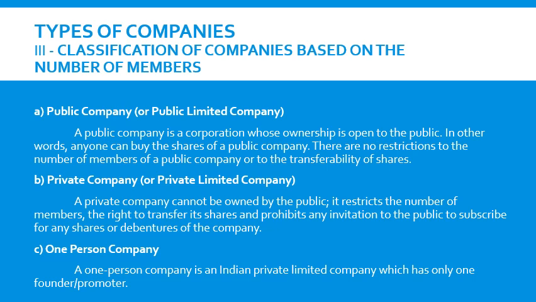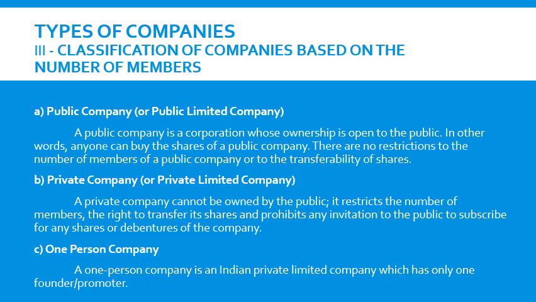And the third classification, companies based on the number of members. It is the most important classification for us in this chapter. The first case is public company or public limited company. A public company is a company whose ownership is open to the public. Anybody or any member of the public can subscribe to its shares through a valid stock exchange. So anyone can buy or sell its shares in a recognized stock exchange. Such a company is known as a public company.